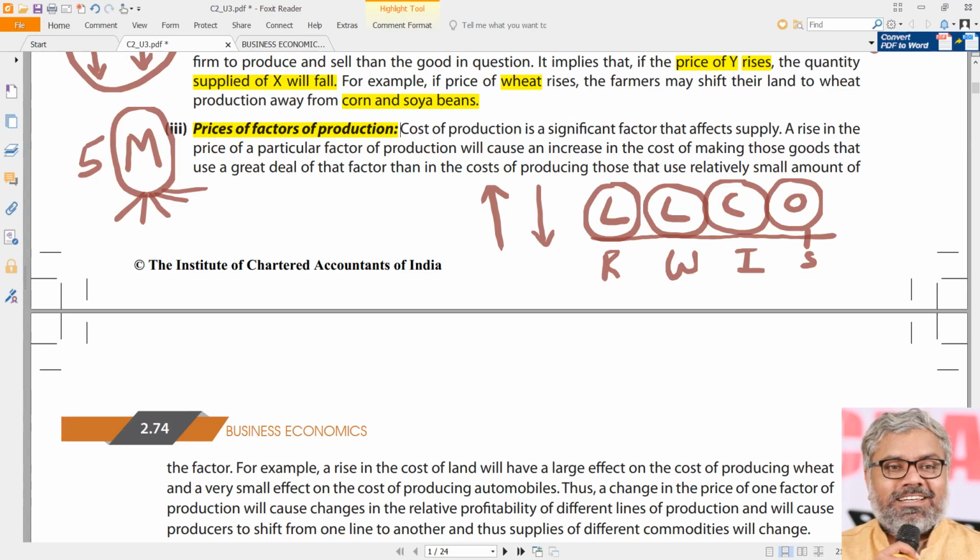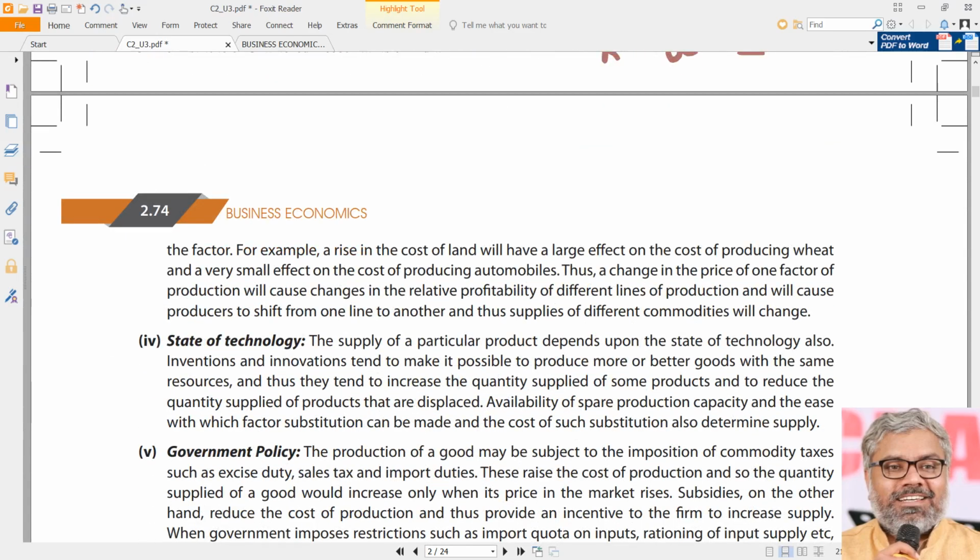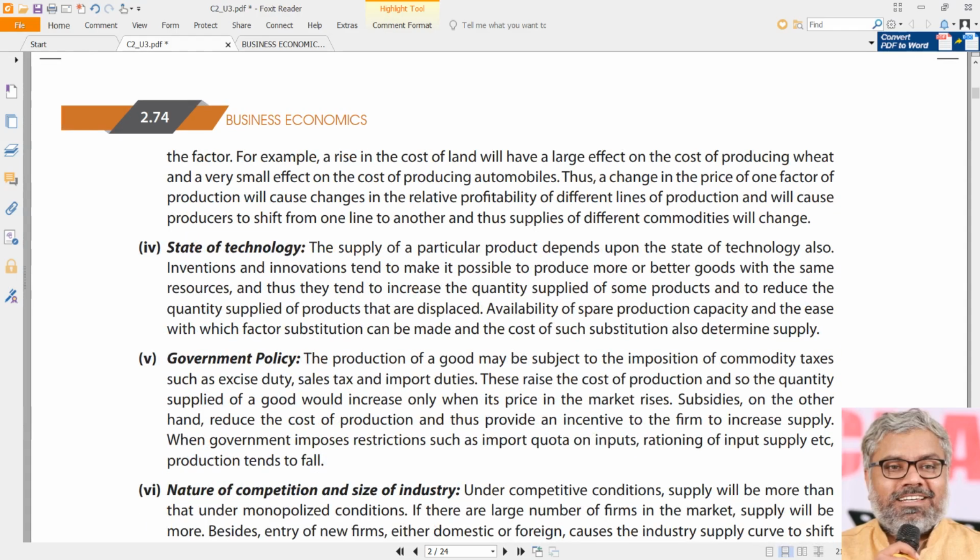So that is why we can say cost of production is definitely a significant factor that will affect the supply also. Then how will it affect? Inverse relationship once again. A rise in the price of a particular factor of production will cause an increase in the cost of making, and naturally that will reduce the supply. For example, just to understand this, say there was a rise in the cost of land, then what happens? Because of that, the cost of producing wheat is definitely affected by the rise in the cost of the land.